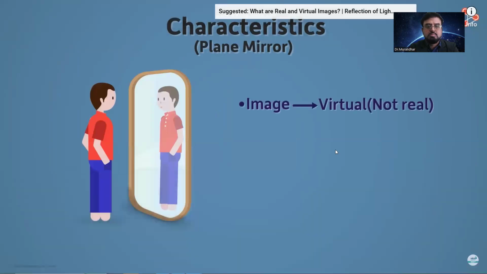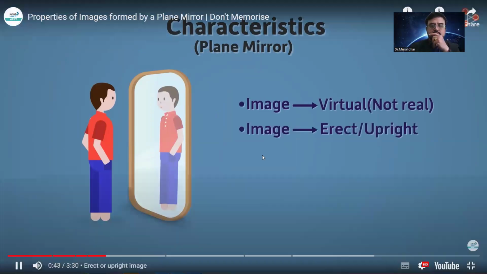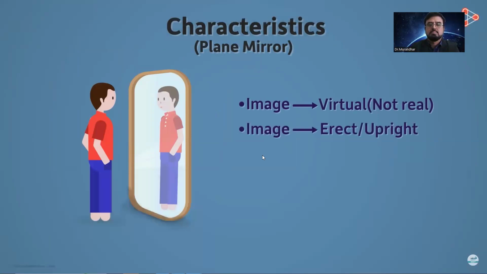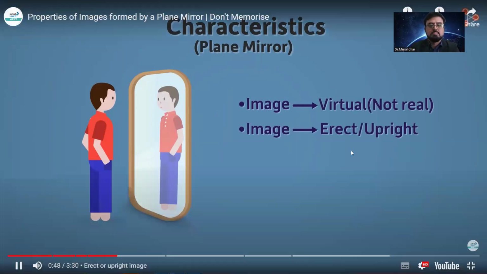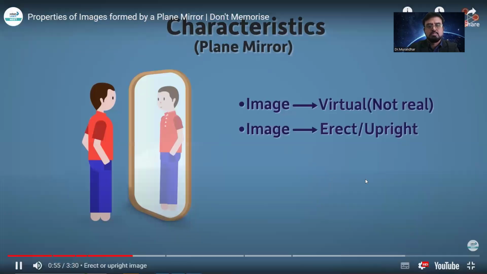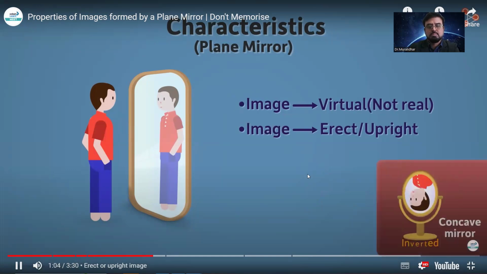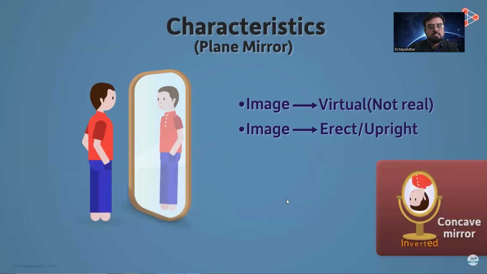The other characteristic of an image formed by a plane mirror is that the image is always erect or upright. For instance, if you look at your image in the mirror, you will see that it's straight or erect. But will it always be erect? Not necessarily. Maybe it's inverted. Well, we can think of inverted as the opposite of upright. Yes, an inverted image means an upside-down image. Concave mirrors can form inverted images. The plane mirror never forms an inverted image.